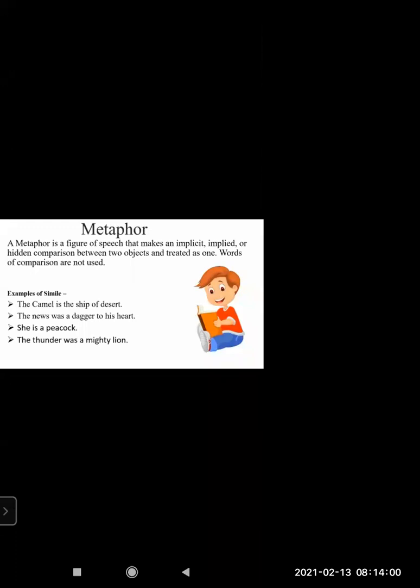Like simile, as was told, is a direct comparison, and the words like and as are used. In metaphor, which you are seeing on your screen, we'll go through some examples, but the definition clearly tells you there is a comparison between two objects, but it is a hidden one. Words of comparison are not used. It is an implied or implicit way of telling that two objects are the same.